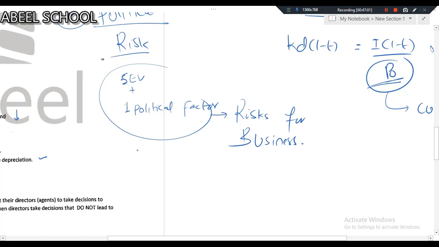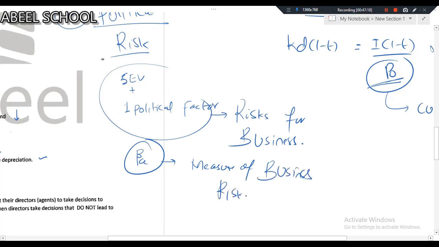And the measure of business risk is represented with beta asset. We will study this in cost of capital, don't worry. Beta asset is actually a measure of business risk.